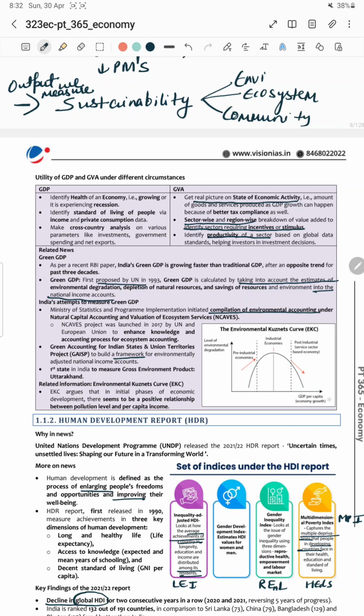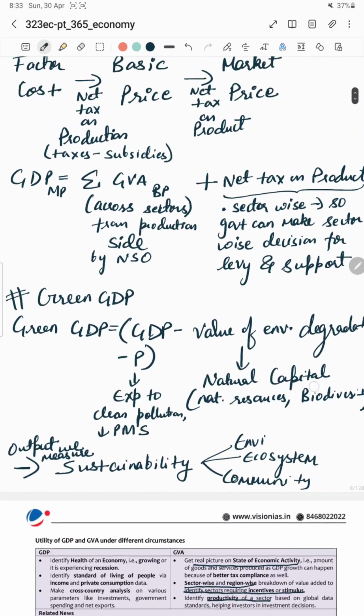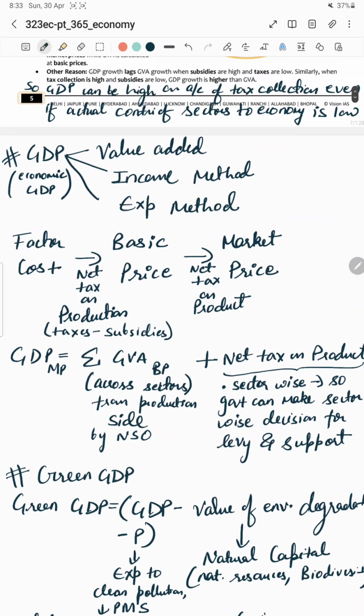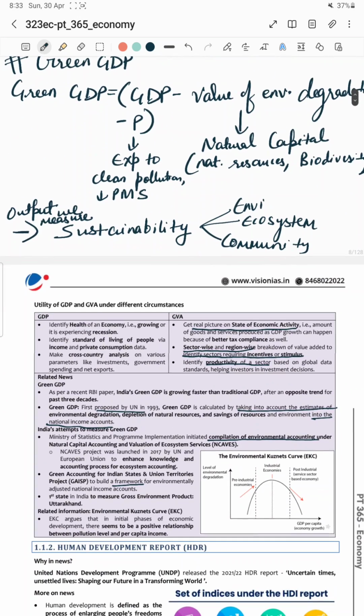When does recession happen? When there are 2 consecutive quarters of decline in output, then there is a recession. Second importance of GDP is it identifies the standard of living of people via the private consumption and income data. We have understood that there are 2 more methods of GDP calculation: the income method, that is the income earned by the people living in the country, and the expenditure method, all the expenditure, the personal disposable consumption expenditure, government expenditure, every expenditure which is done within the territorial boundary of a country. These 2 help to identify the standard of living of people.